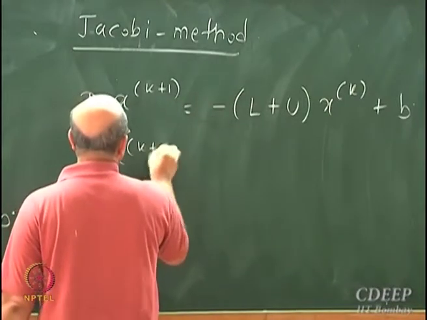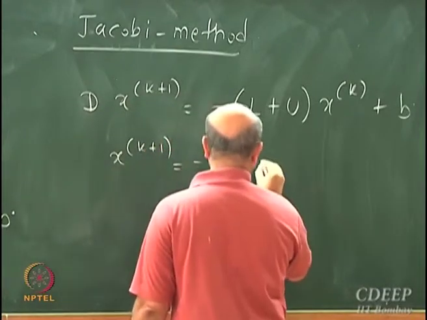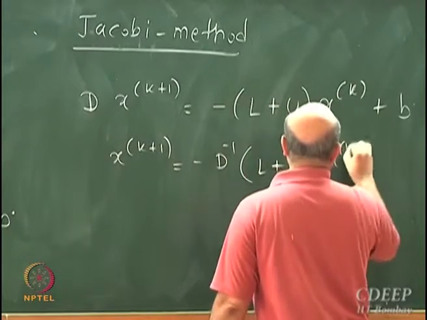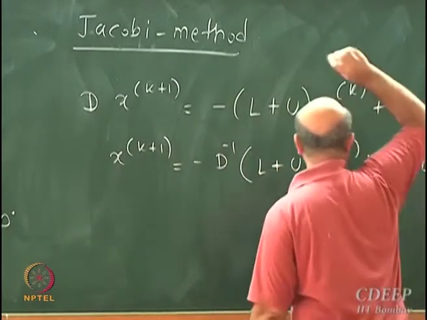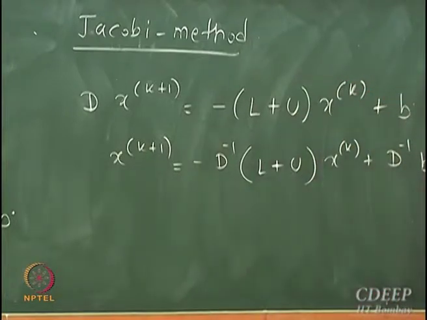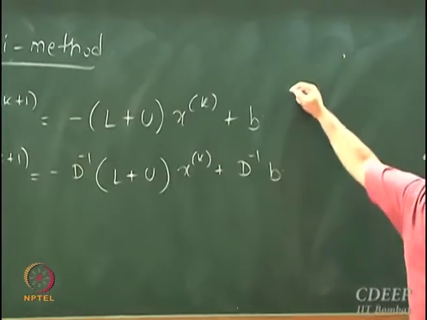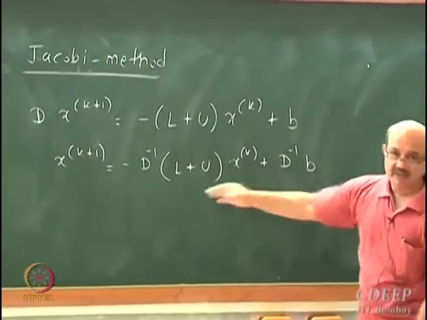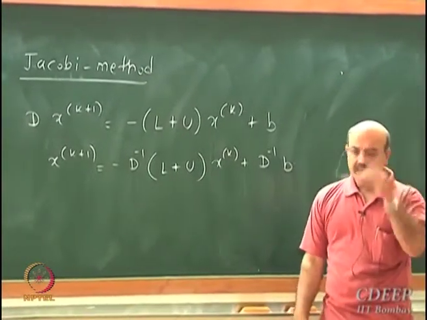So x^(k+1) equals minus D inverse (L plus U) x^k plus D inverse times b. If you do a rearrangement of the calculations, you can show that doing one Jacobi step is equivalent to solving this equation.